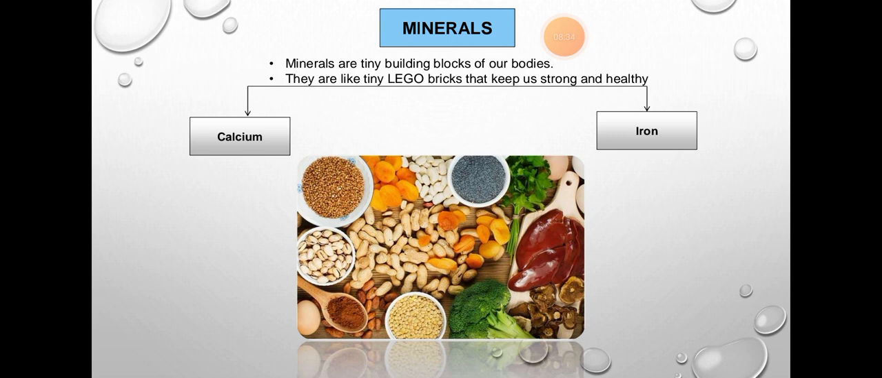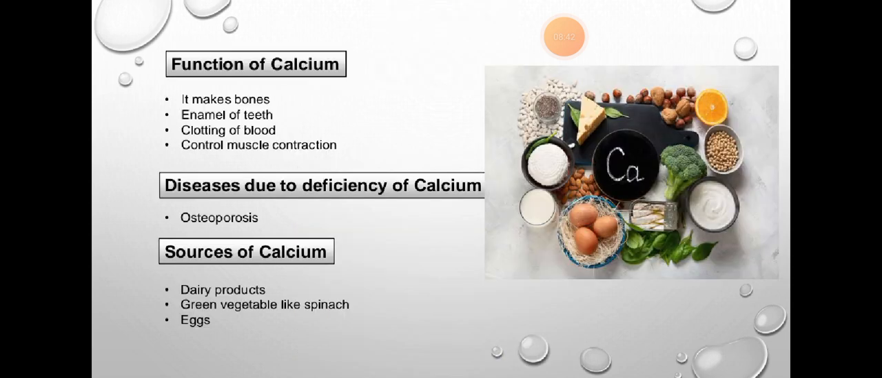Minerals are tiny building blocks of our bodies. They are small building blocks that build up our body, like tiny Lego bricks that make our body strong. Now we are going to study two of them, calcium and iron. Now, calcium. The function of calcium is that it makes bones.